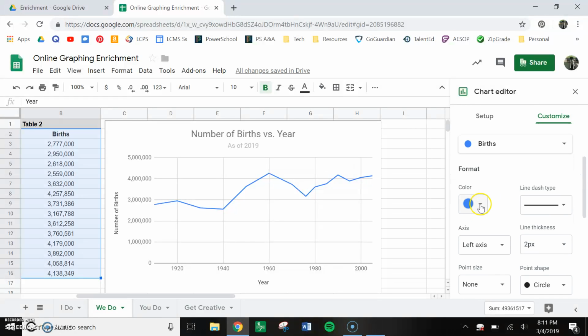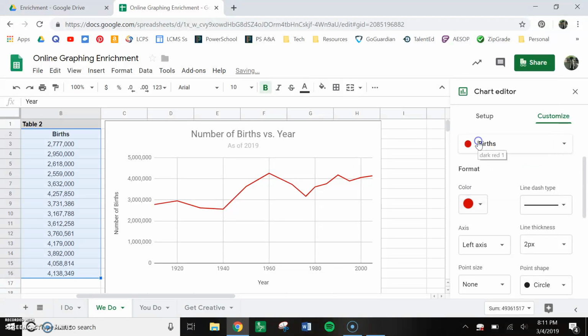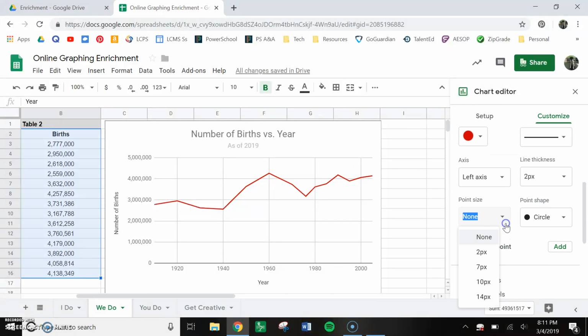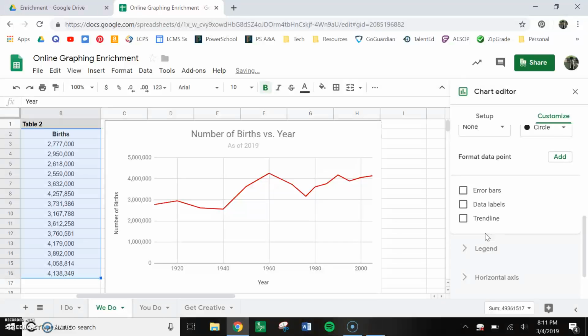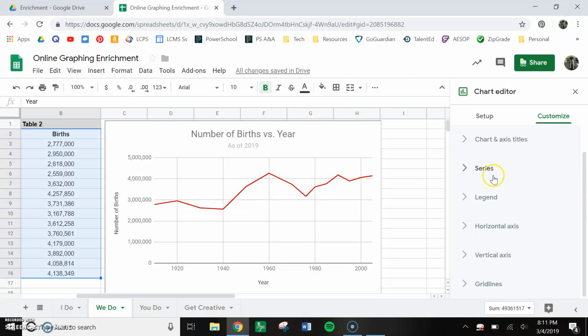Series. Let's see. Oh, I should have broken it down boys and girls. That would be cute. Too late. Let's do red. That looks fun. Okay, remember you can pick your different dashes. You can pick how thick you want it over here. If you want points or not, I'm fine with or without points. Doesn't matter to me. That's that. Okay. Close the series out.